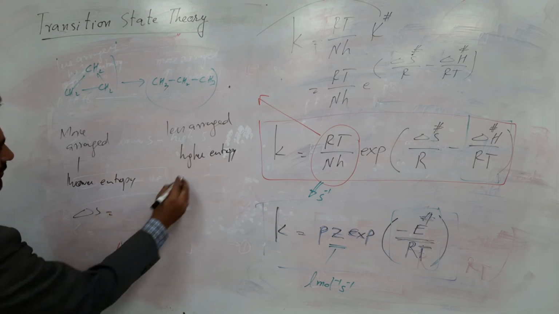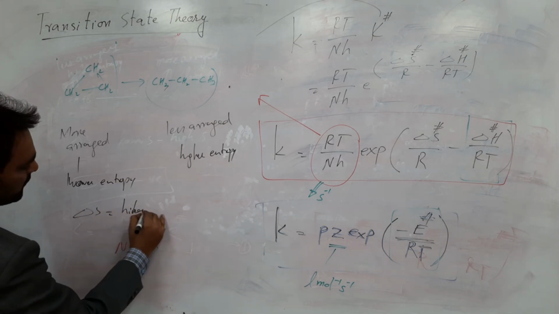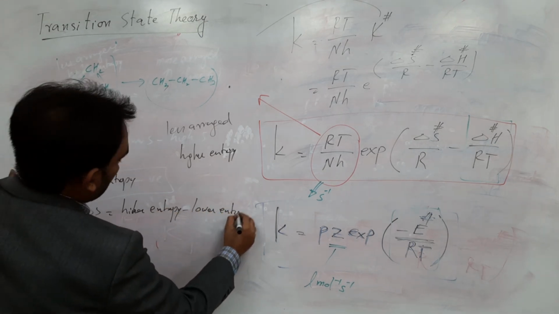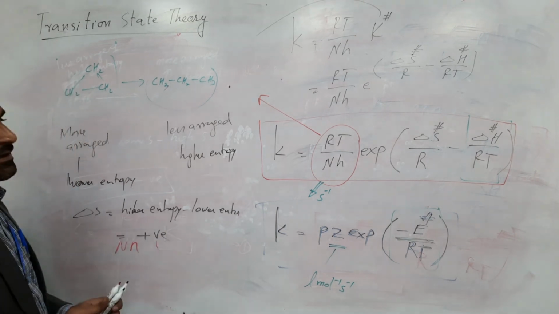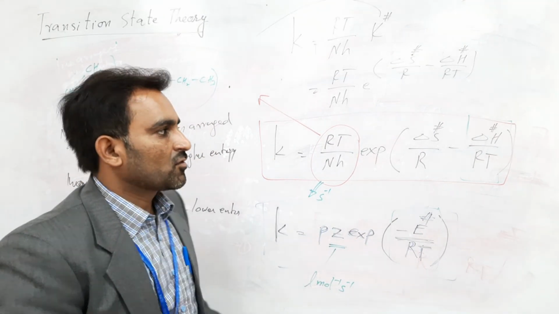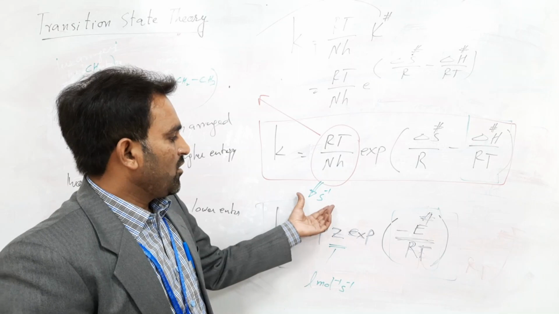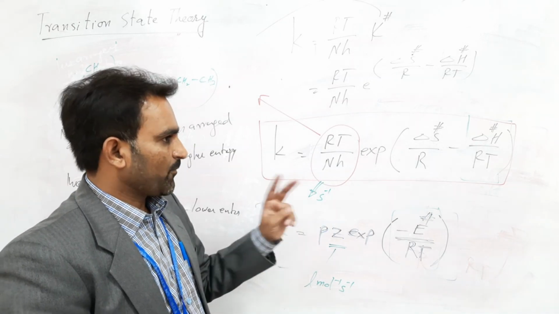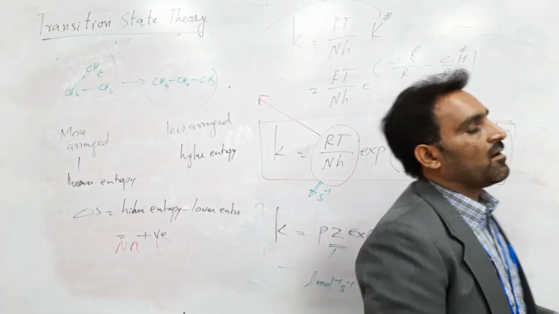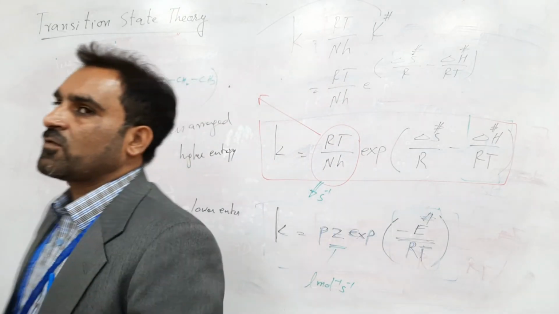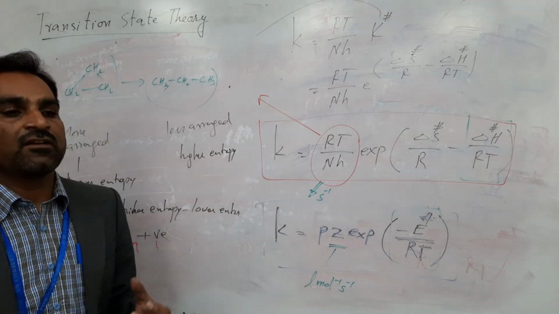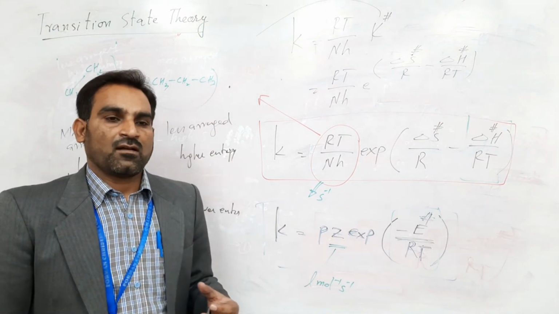The difference will be higher entropy minus lower entropy, so you will have a positive value, and it will give you an exponential value more than unity. So, in addition to the role of the pre-exponential part, the entropy term is also very important while dealing with transition state theory to find the rate. And for today,